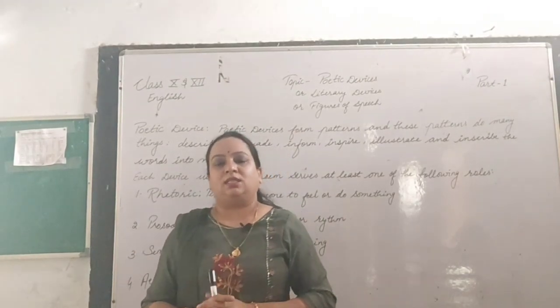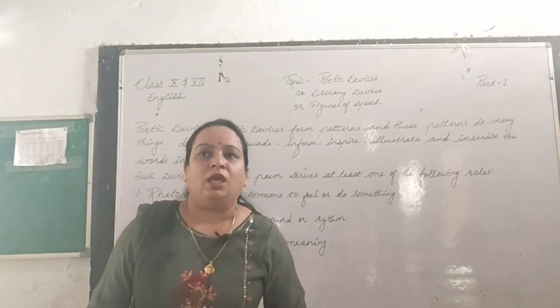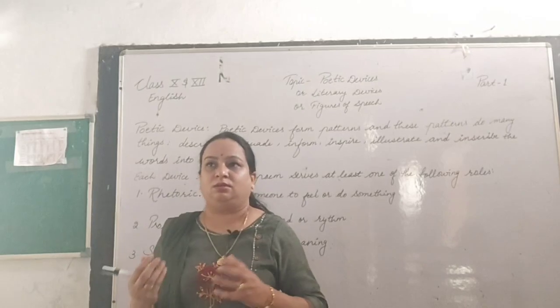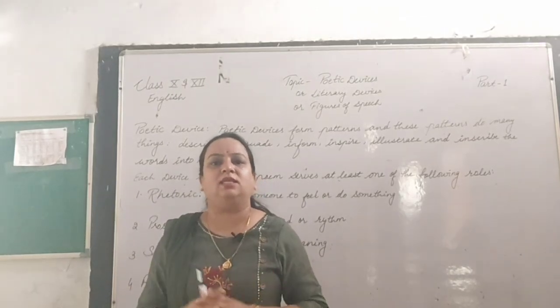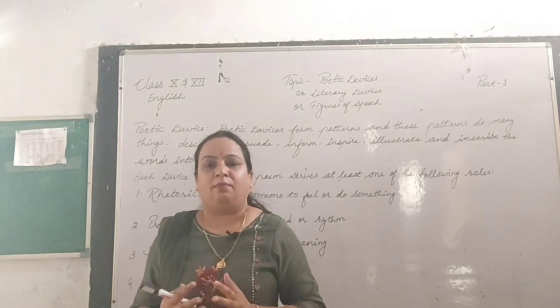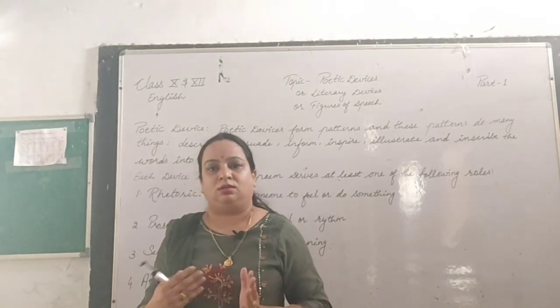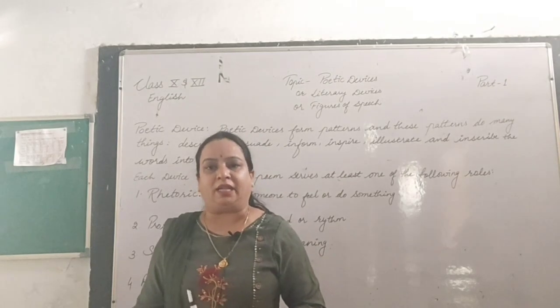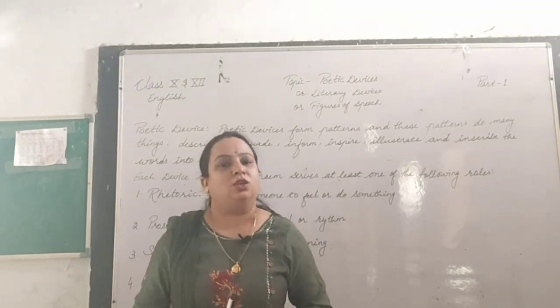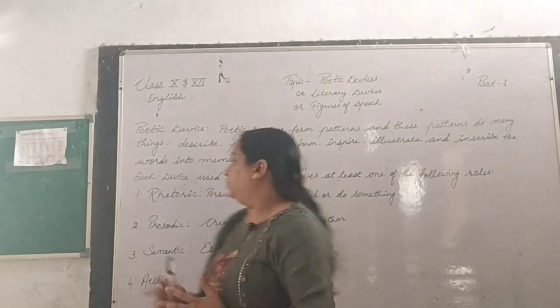Actually these are used to set the rhythm, to enhance the rhyming scheme, and to make the verse more rhythmic.